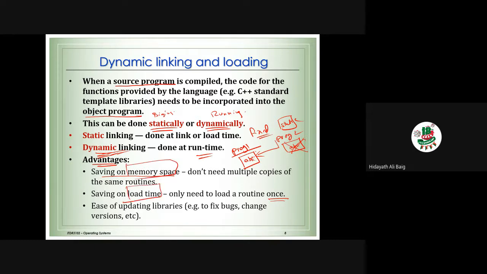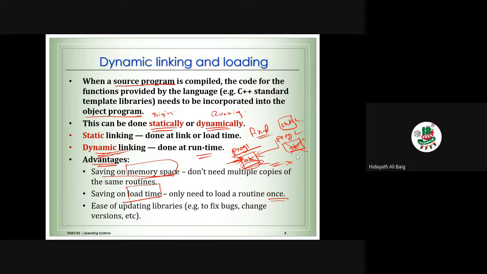Another point. Suppose in this method there are some errors. If there are 2 copies, updating 2 times is going to be very difficult. Now, if there is any change, just make a change here. You add something or you remove something, only do it one time, so everywhere it is going to be updated automatically.